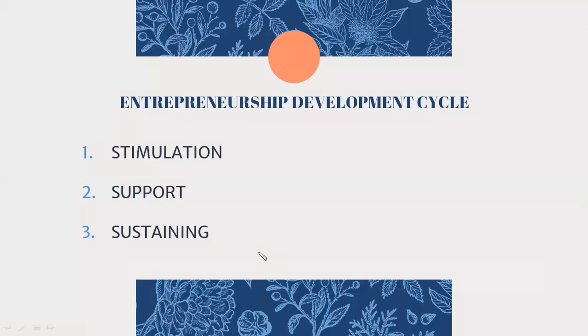Stimulation stage or stimulatory stage. The awareness among the entrepreneurs is created. Awareness among the entrepreneurs in the sense, they will be given training, they will be given education with respect to entrepreneurial education. Like we have seen, no, trainings will be given for different target groups.